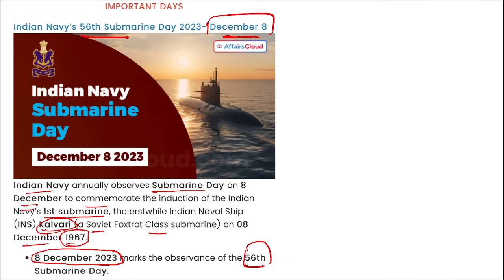right? Also remember this Kalvari means tiger shark. This is a Malayalam name, Kalvari, and it means tiger shark.